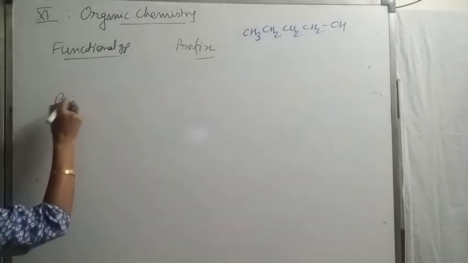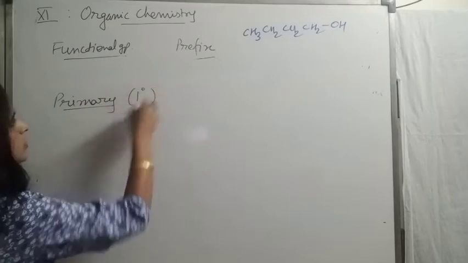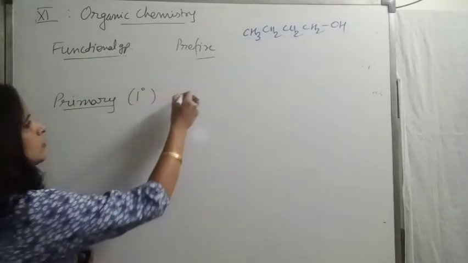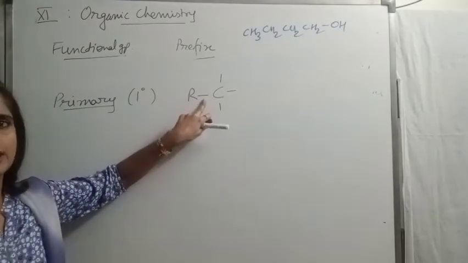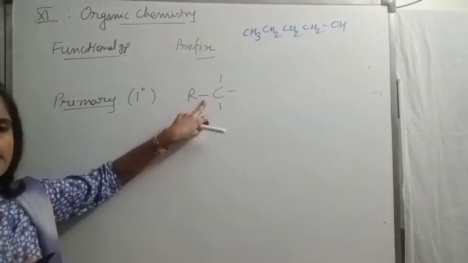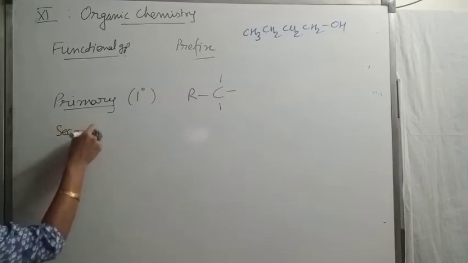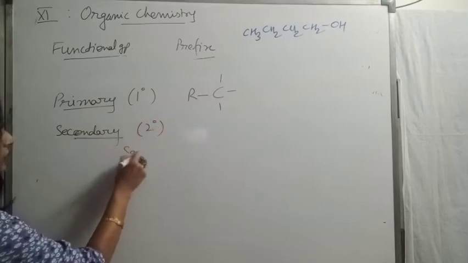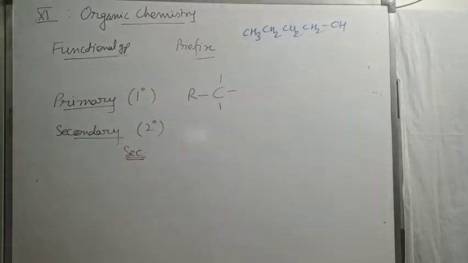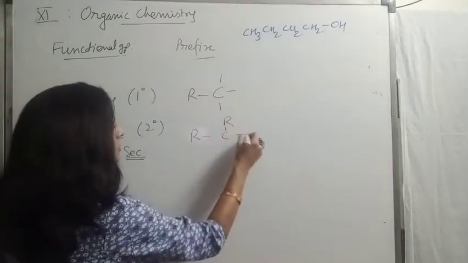I should write it neatly. Primary, represented by 1 knot, where one side carbon chain is present. That is termed as primary. Then secondary, represented as 2 knot, or we write it SEC. This is secondary. Means 2 side carbon chain is present.